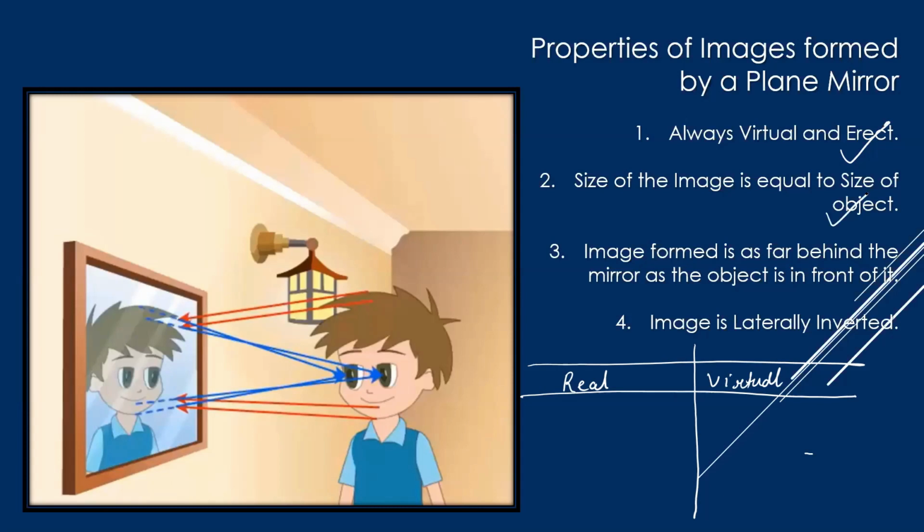Thirdly, the image formed is as far behind the mirror as the object is in front of it. Fourthly, images are laterally inverted. So these are the four important properties of images formed by a plane mirror.